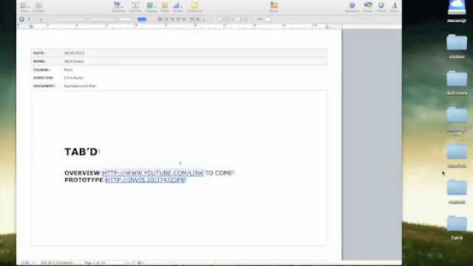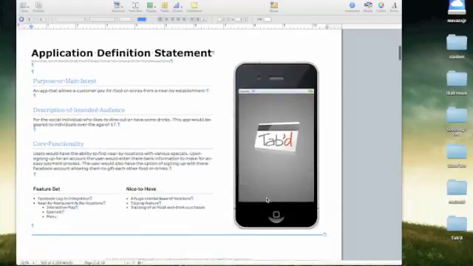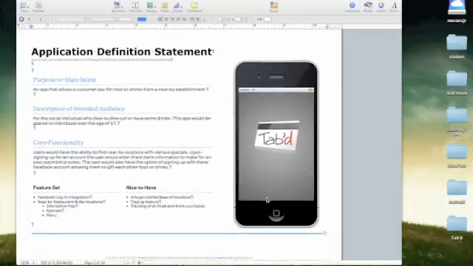This is MUX 07 2012, and the application that I plan to create is called Tabbed. I'm going to go through my ADS, which is the application definition statement, and through here it lists the purpose and main intent of the app.